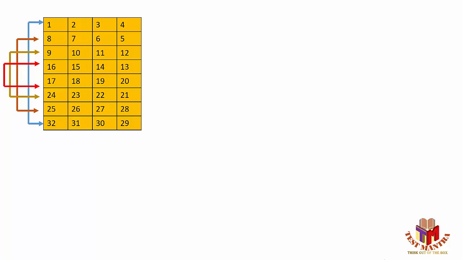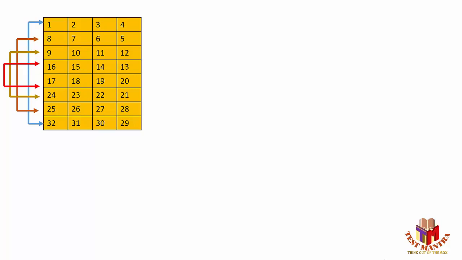Similarly, the second row people will play against the second last row, the third against the third last row, the fourth against the fourth last row, and this process continues. You can identify that it follows an arithmetic progression where the first ranker plays against the 32nd ranker, so the summation of these two is 33. In the same way, the second one plays against the 31st, the summation is 33, and this process continues. Likewise, the 16th plays against the 17th, and the summation is 33. So they always follow an arithmetic progression.